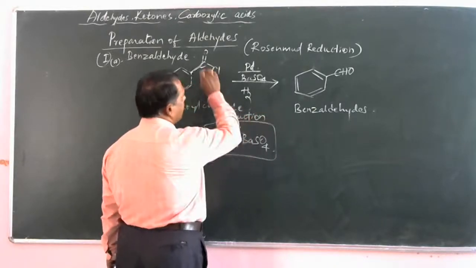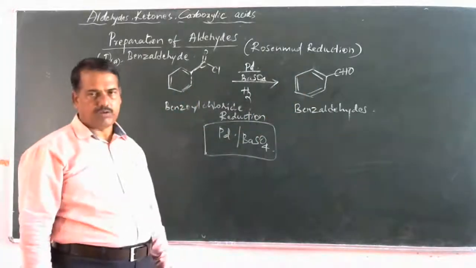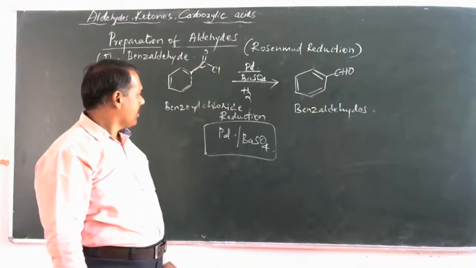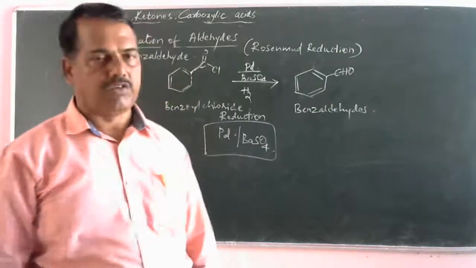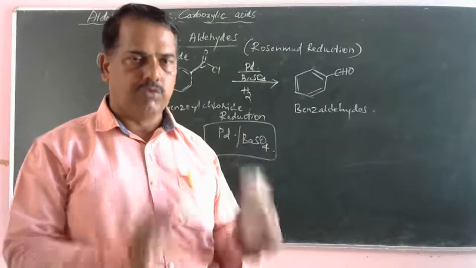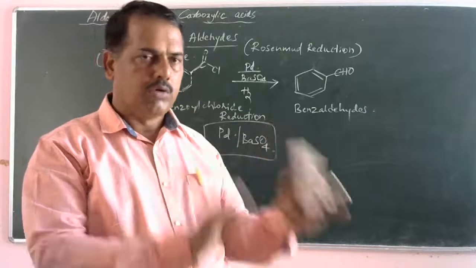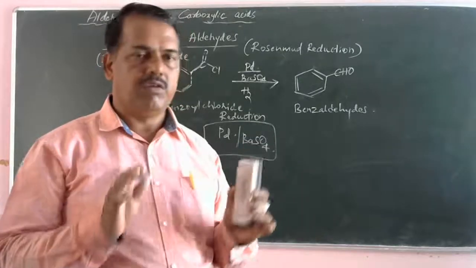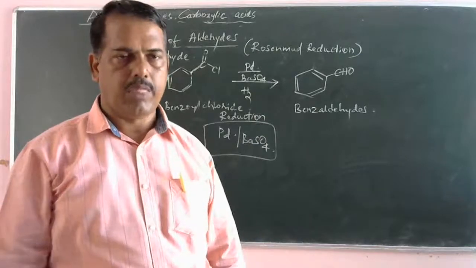See, oxygen is removed and hydrogen is added there. So therefore it is a reduction. Are you clear? Okay. So this is called Rosenmund reduction. A well-known reaction, very slowly, repeatedly, I am going to tell you. So this is always one of the questions for your annual examination.